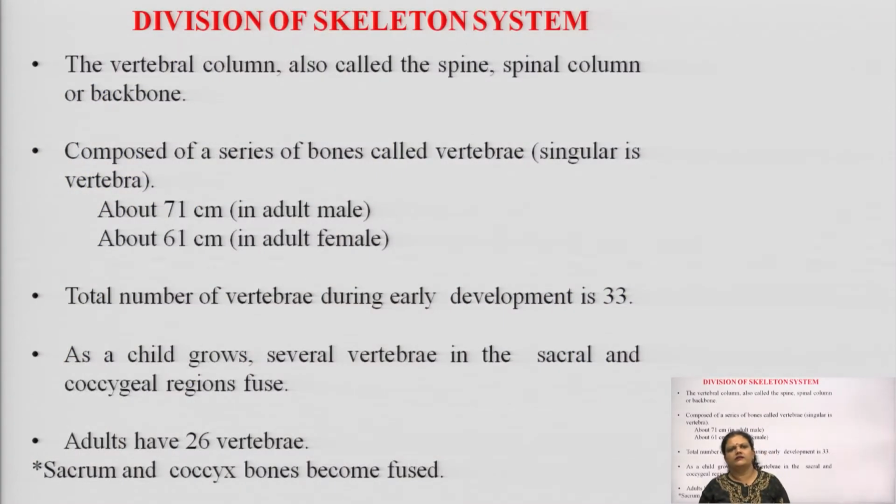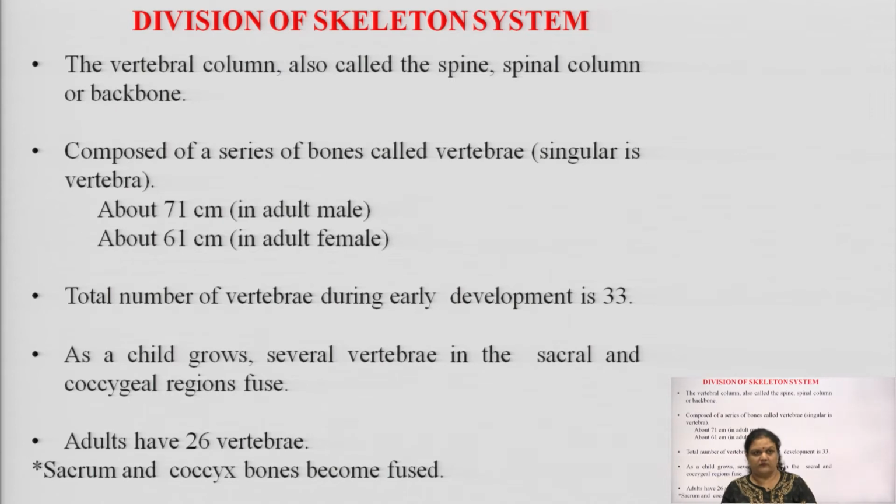Now, we have gone through the division of the skeletal system in detail earlier also. Again, in short, we will revise a little bit by including the vertebral column, or we can say the spinal cord bones. You know we have the axial and appendicular system, in which we have different numbers of bones, and these are joined together by the vertebral column.